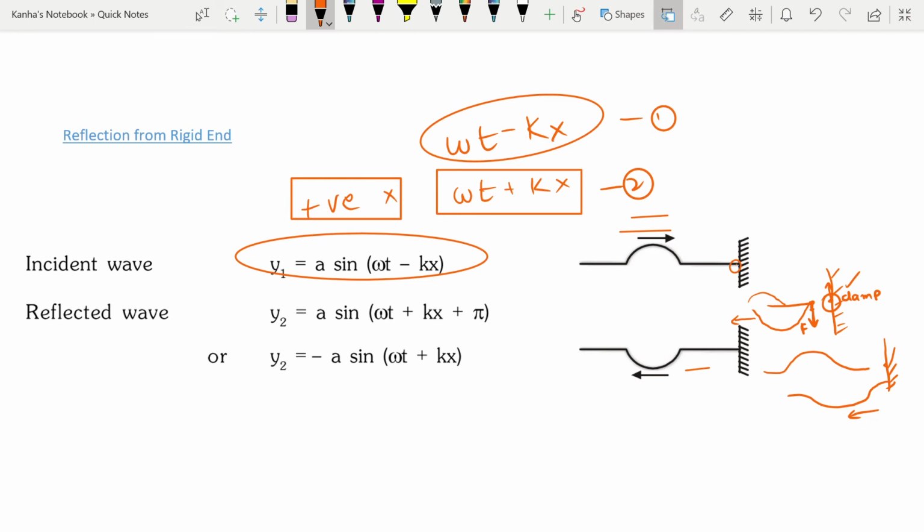So you have the incident wave going in the right direction. After reflection, the wave will first of all start moving in the opposite direction, and there is an additional phase of pi, because this is similar to your light waves reflecting from denser mediums. This is the same analogy, but here a net phase of pi is added. Now if you add that phase of pi, you will get a negative value outside.